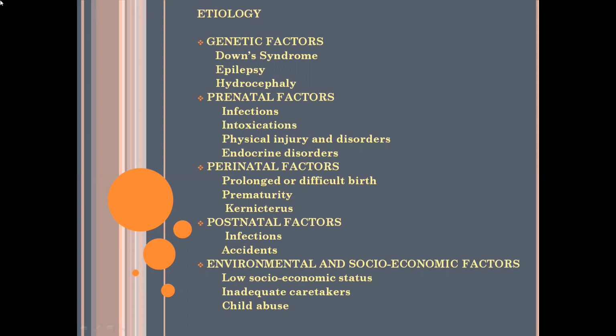Have you ever heard about kernicterus? Yes, ma'am. It is a high level of bilirubin that damages the brain, ma'am. Yes, it is the high level of bilirubin, and it results in brain damage. So these are all the disorders in perinatal factors.